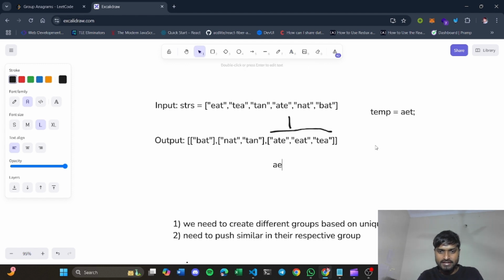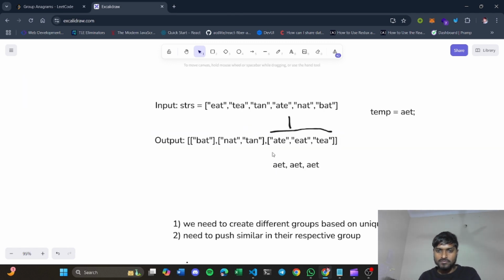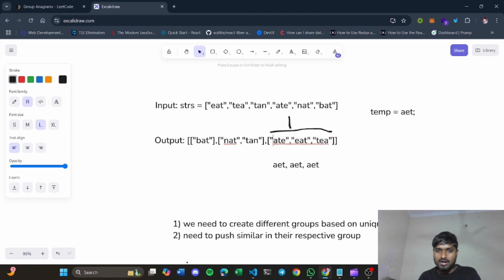Basically AET, again AET, again AET. So you can see we are getting a similar word after rearranging them in ascending order. So these three words are anagrams of each other, and we have to group them together. In this way, we have to return our answer array.